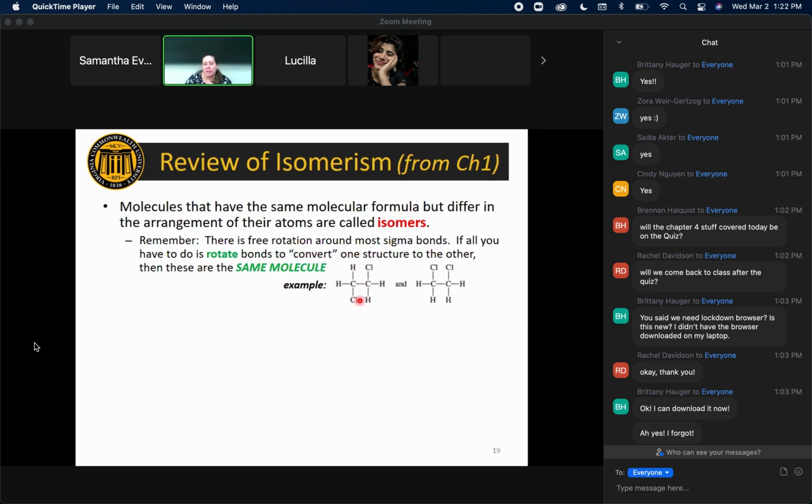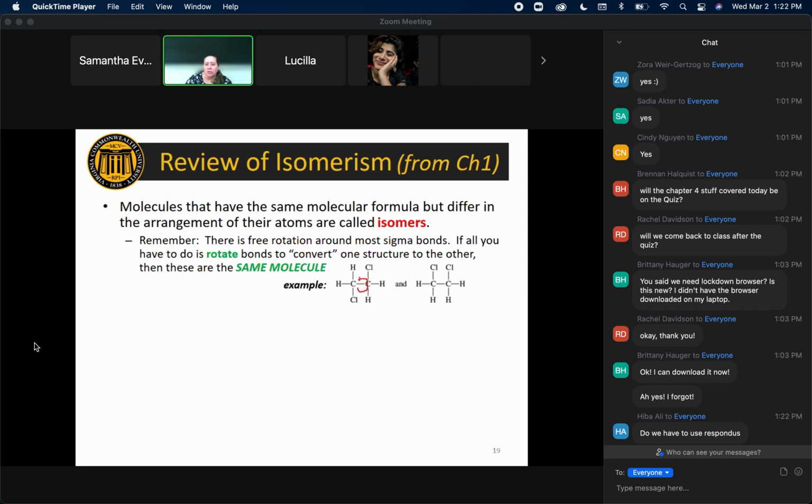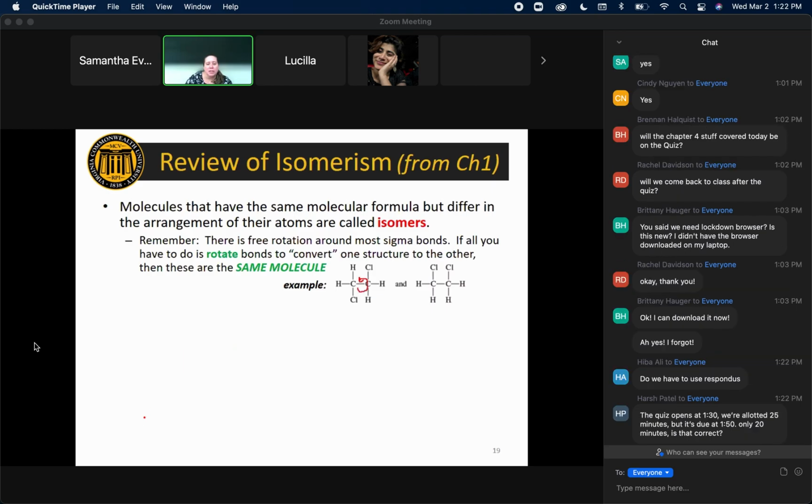So this compound that I'm showing you on the left and this one that I'm showing you on the right, they're actually the same compound. These are not isomers of each other because they're the same molecule, because you can just rotate directly around that sigma-sigma bond.